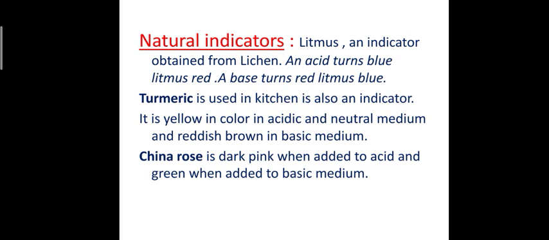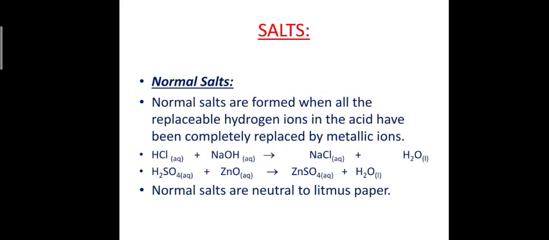Next natural indicator is turmeric. You know, turmeric is used in the kitchen and it is also a good example of natural indicator. It is generally yellow in color in acidic and in neutral medium, and in basic medium it is generally reddish brown. Third is China rose. China rose is generally dark pink when it is added to acid, and when it is added to basic medium it generally turns green.